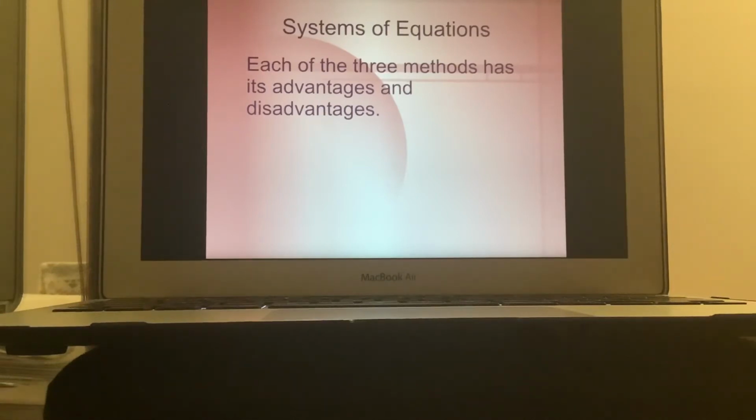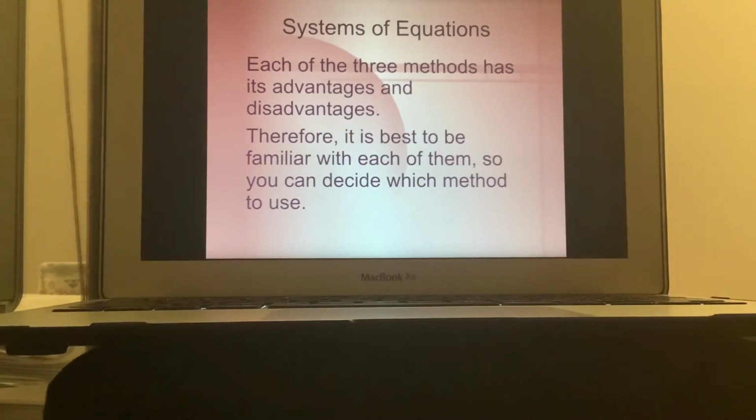There are also disadvantages, and so basically we'd have to just take a look at the problem and determine what would be the best solution. Therefore, it is best to be familiar with each of these methods so that you can decide which method to use. So try to become very familiar with the chart on page 300 so that you can know your 3 methods and what would be the best fit for the equations that you have at that point.